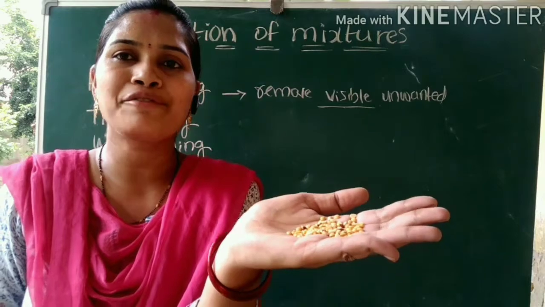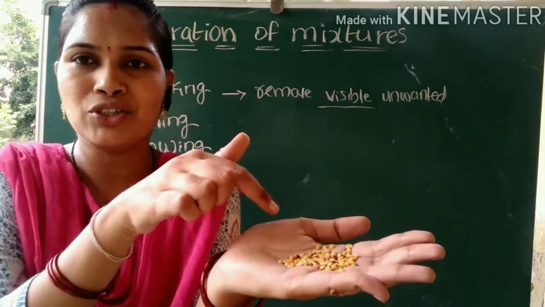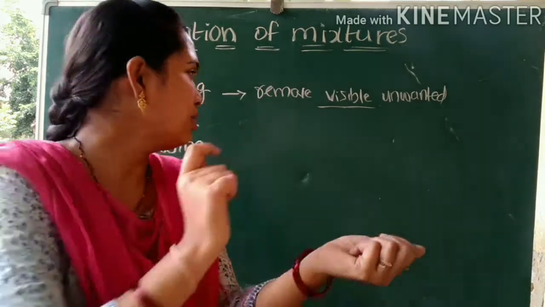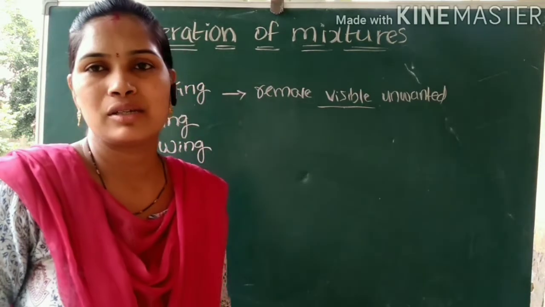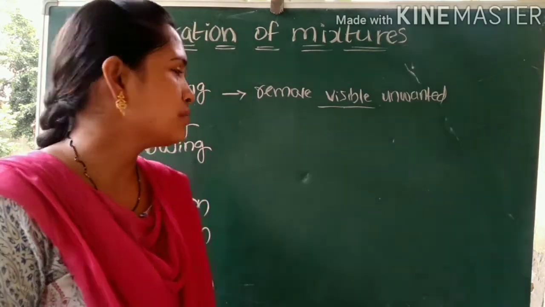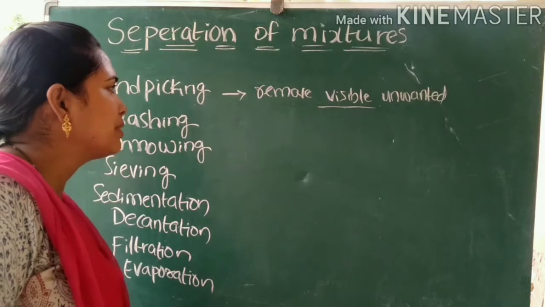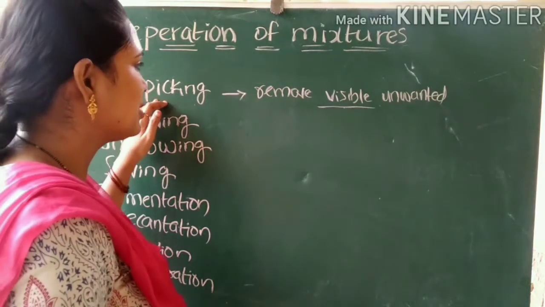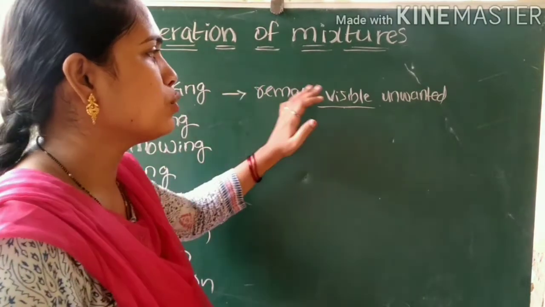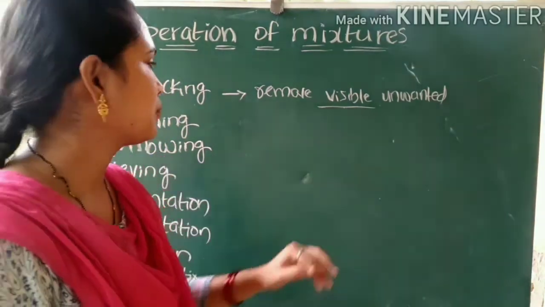So this method of separating the visible impurities from a mixture with our hand is called hand picking method. Simply we will pick the impurities with our hand. So what is a hand picking method? This is a separation method in which we can remove the visible unwanted impurities from the given mixture.